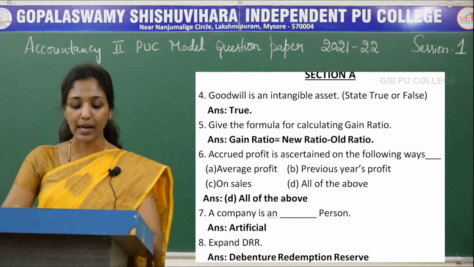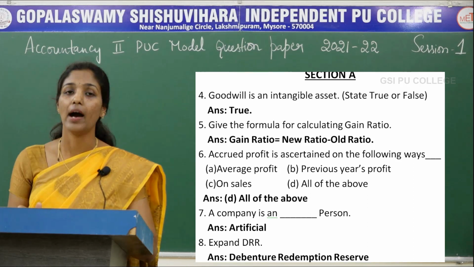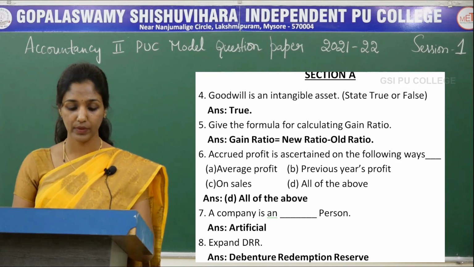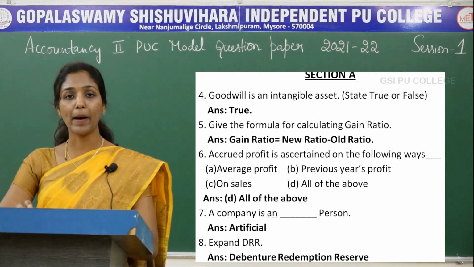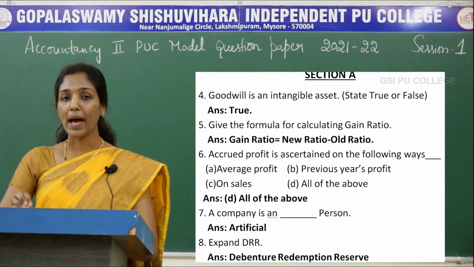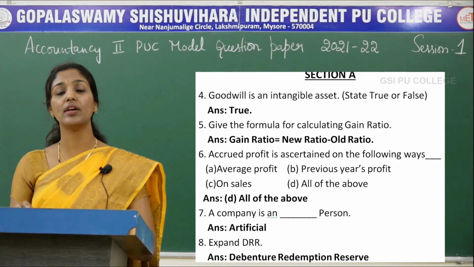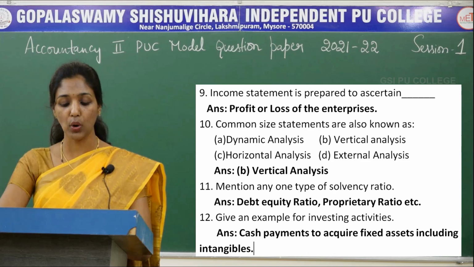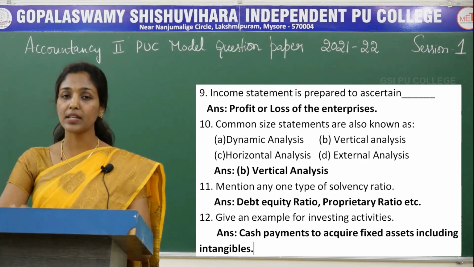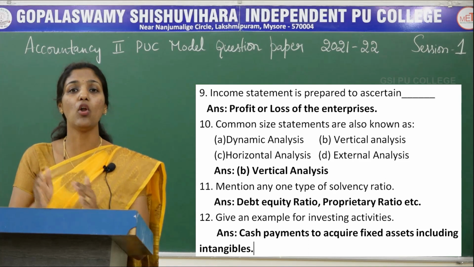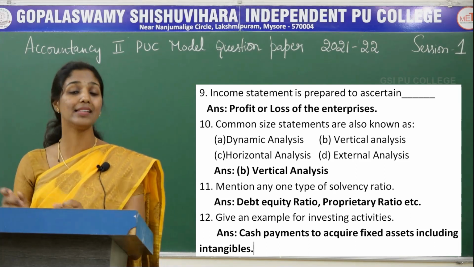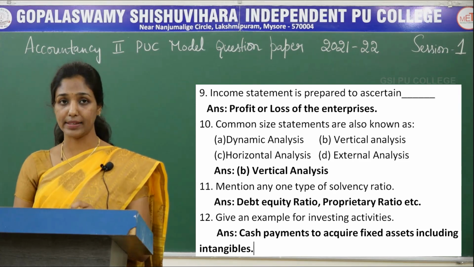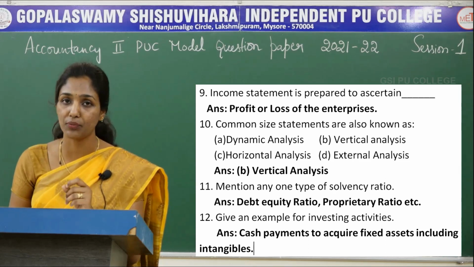The next question is, a company is an dash person. A company is an artificial person. Answer is artificial. The next 8th question, expand DRR. The expansion for DRR is debenture redemption reserve. The 9th question is, income statement is prepared to ascertain dash. Income statement is prepared to ascertain the profit or loss of the business enterprises. I repeat, income statement is prepared to ascertain profit or loss of the firm.